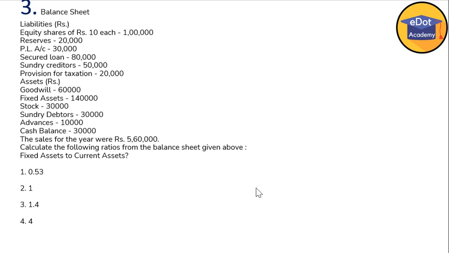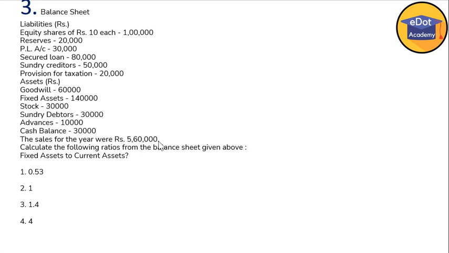Now data is same. Next question, third. From the given data, you have to calculate fixed asset to current asset. Now, what is the fixed asset here? From the given data, fixed asset is 1,40,000. And current asset, you can see here, stock is current asset, sundry debtors is current asset, advances current asset, and cash balance is current asset. So you add all four, 30, 30, 10, and 30. So 1 lakh.